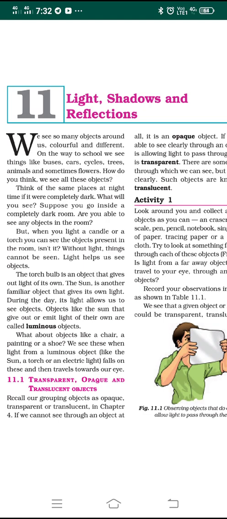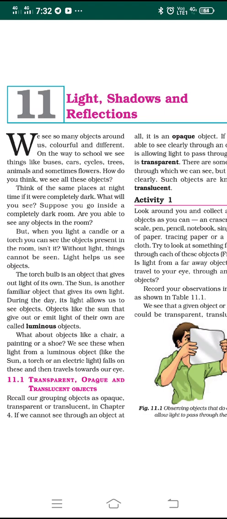So dear students, in the previous classes we have been learning the previous lesson and we have also completed the exercise part of the lesson. Okay, so let's go for the next lesson, lesson number 11, light, shadows and reflections. This is also one of the important and interesting lessons among the lessons of class 6. In this chapter we are going to learn about the concept of light and the formation of shadows and even the formation of reflections. So dear students, let us study about this concept of light.